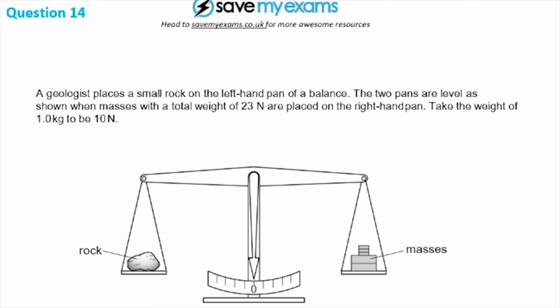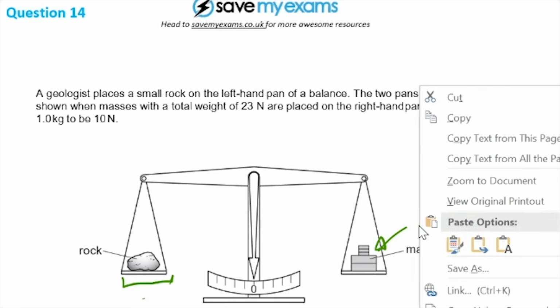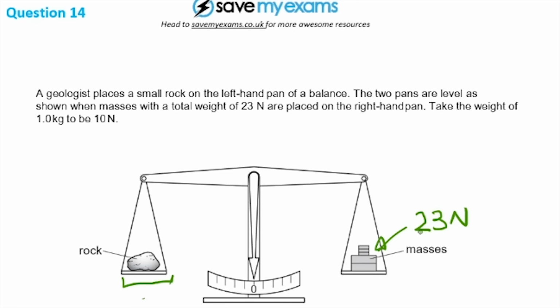A geologist places a small rock on the left-hand pan of the balance. This is the left-hand pan of the balance being talked about, okay? The two pans are level as shown when masses with a total weight of 23 newtons are placed on the right-hand pan. So when 23 newtons are placed there, the thing is going to balance. So take the weight of 1 kilogram to be 10 newtons.